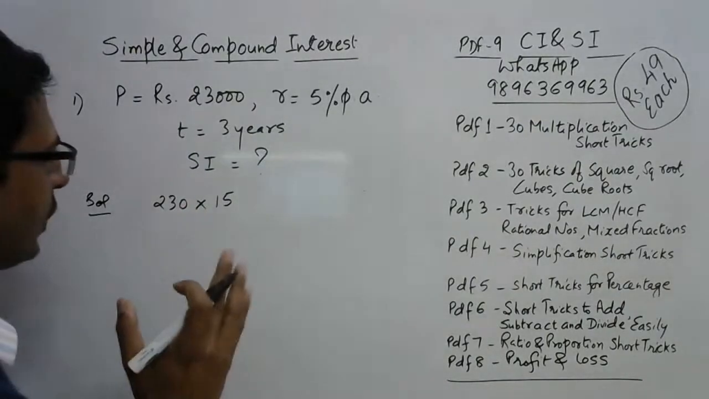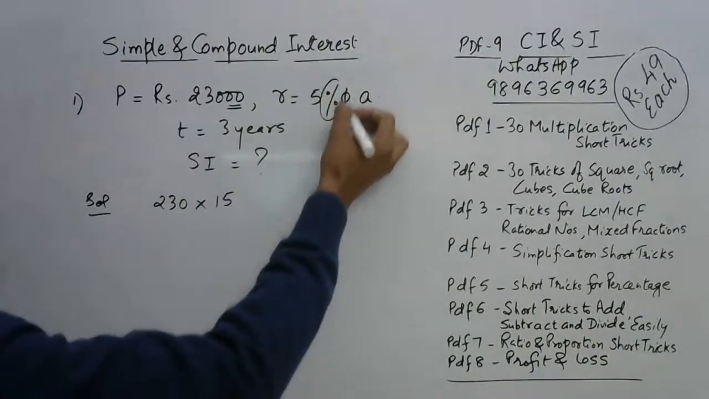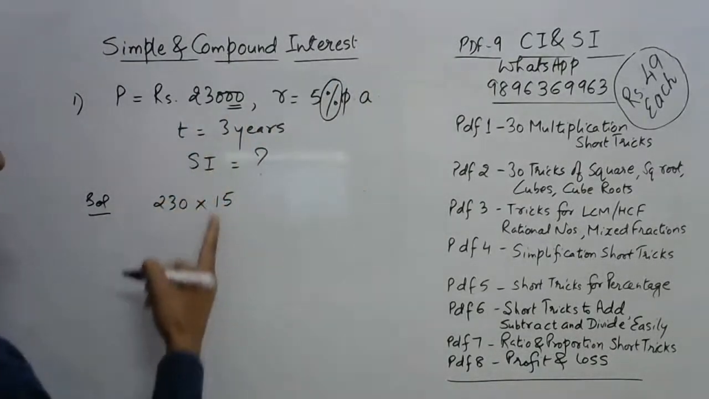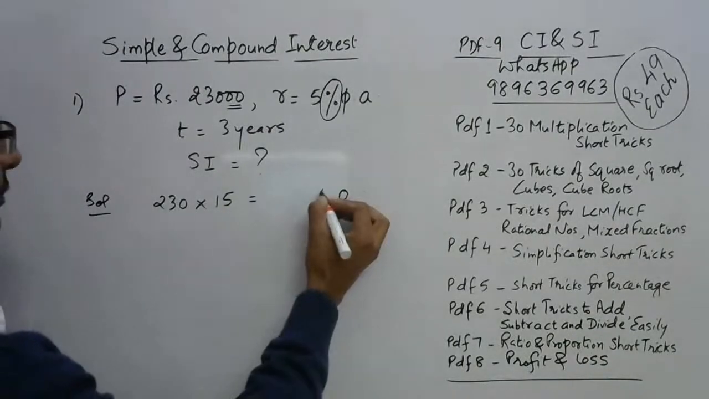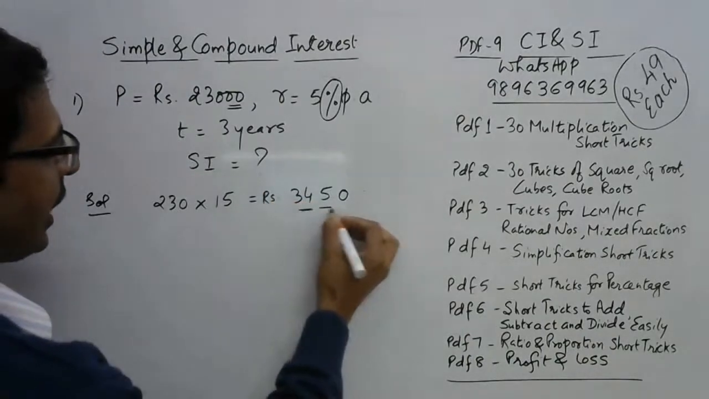Don't write the formula. Don't apply the formula. Strike off two zeros from here and the percentage sign from here. That is equivalent, right? So 230 into 5 into 3, that is 15. So this will be your answer for the question. 15 threes are 45, 4 carry, and then 34. So 3450 is the answer for this question.